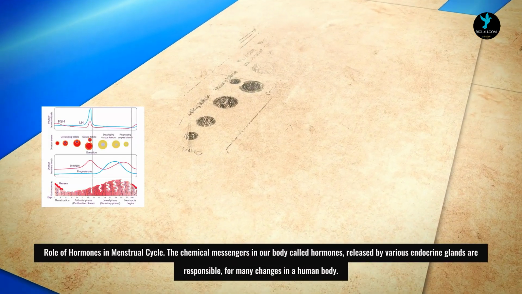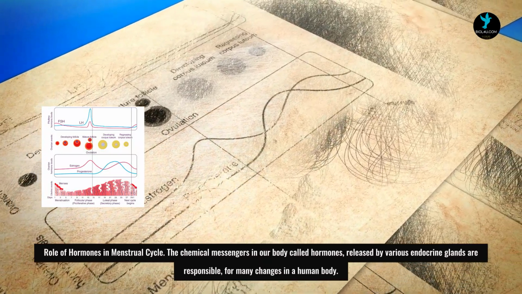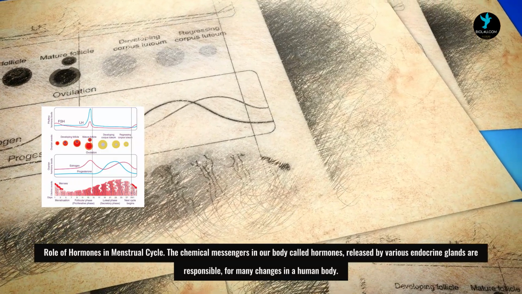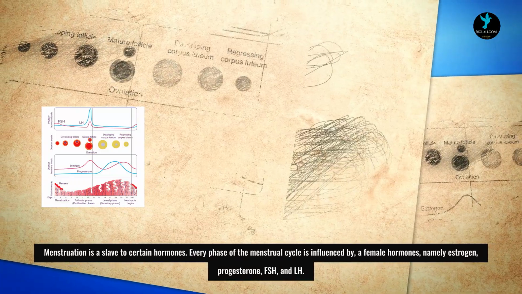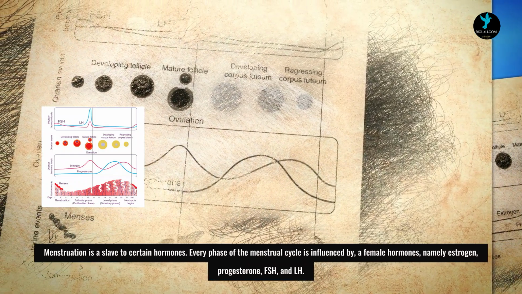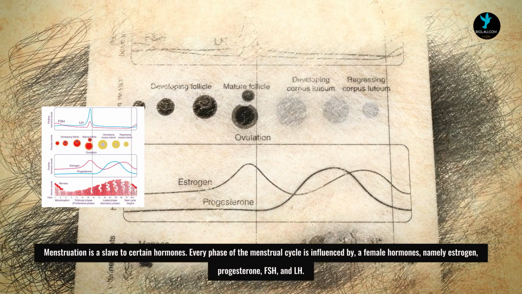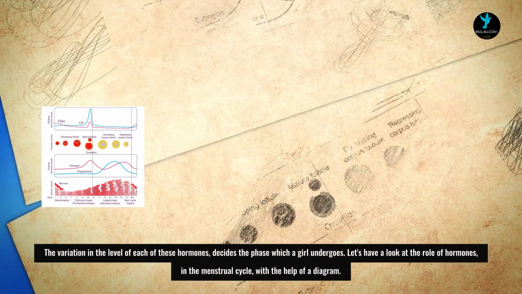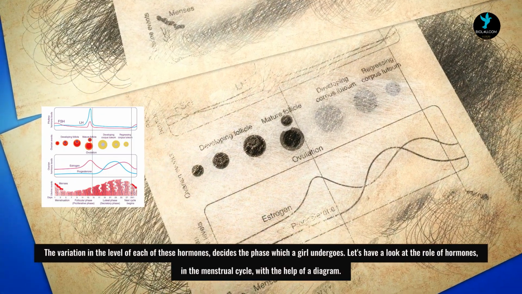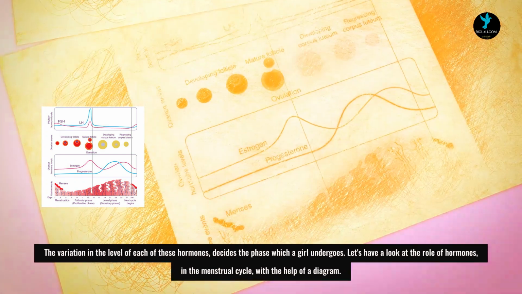Role of hormones in the menstrual cycle. The chemical messengers in our body called hormones, released by various endocrine glands, are responsible for many changes in the human body. Menstruation is a slave to certain hormones. Every phase of the menstrual cycle is influenced by the female hormones, namely estrogen, progesterone, FSH, and LH. The variation in the level of each of these hormones decides the phase which a girl undergoes. Let's have a look at the role of hormones in the menstrual cycle with the help of a diagram.